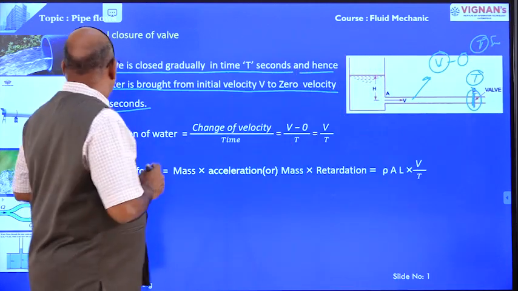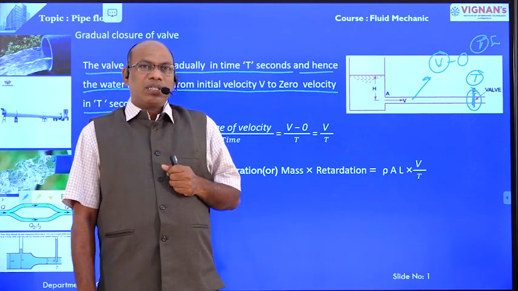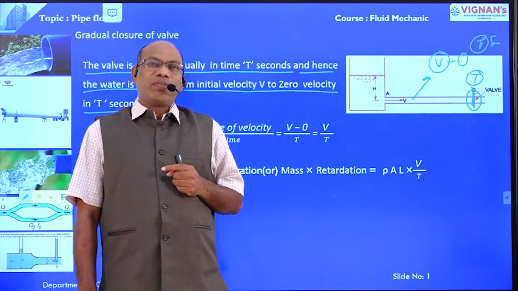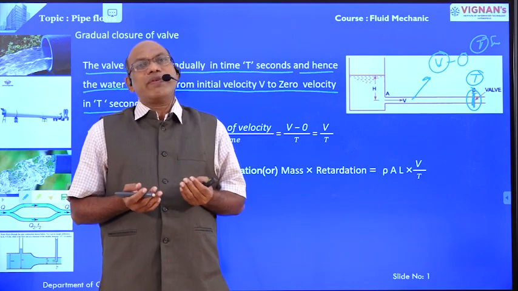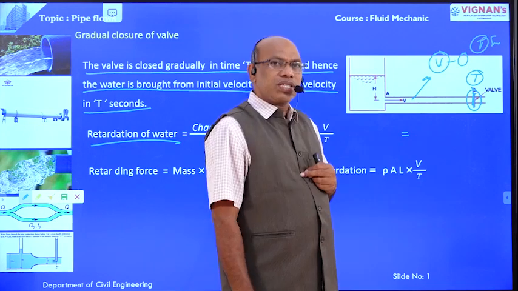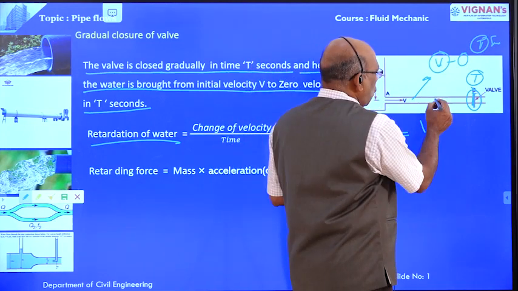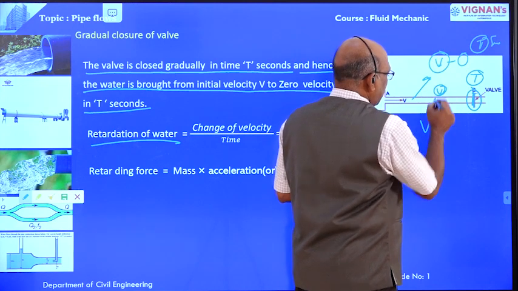Now, therefore, retardation of water is equal to change in velocity divided by time. What is the change in velocity? Before closing the valve, the velocity of flow in the pipe is V, the initial velocity.